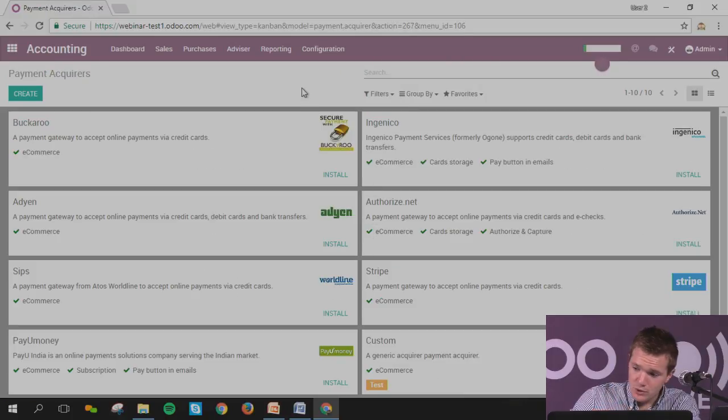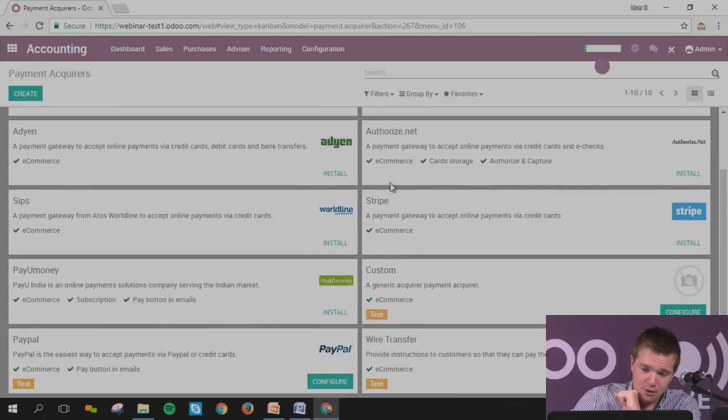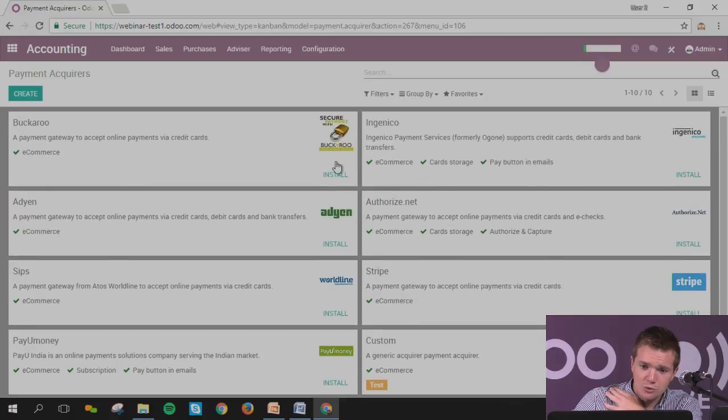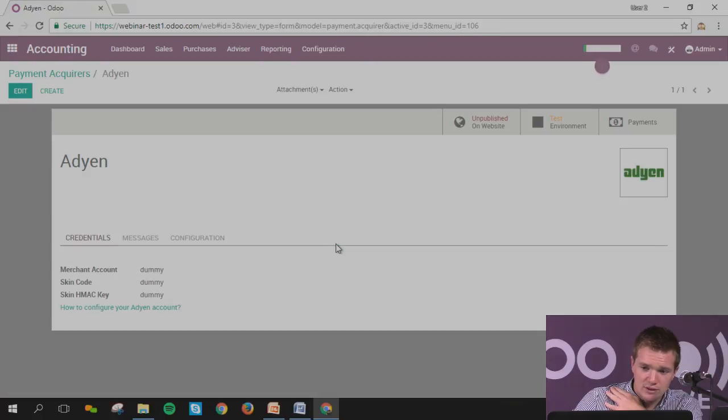As you can see, you can have the different providers in here with the different modules that we propose: PayPal, Stripe, Worldline at the end. What you need to do is just click on install. Let's imagine you want to install Buckaroo or Adyen. Let's imagine install Adyen. The system will install it.